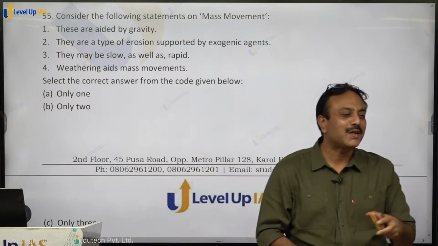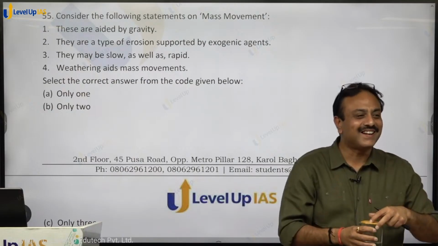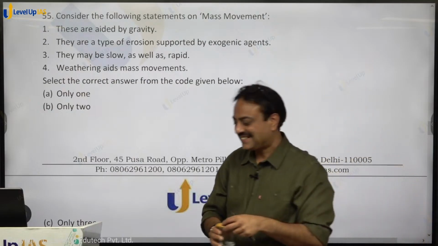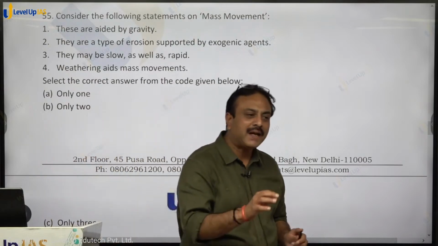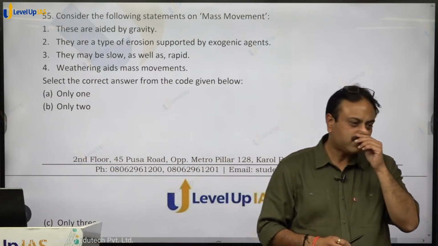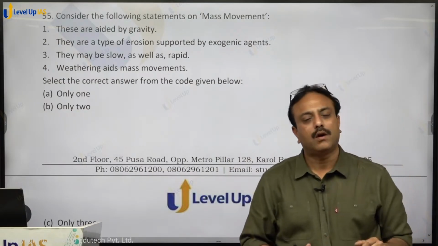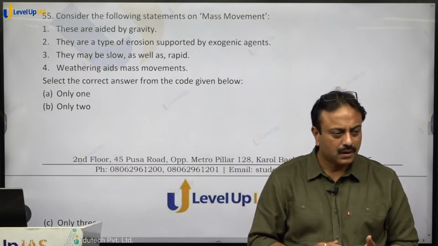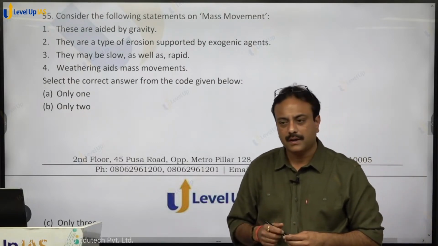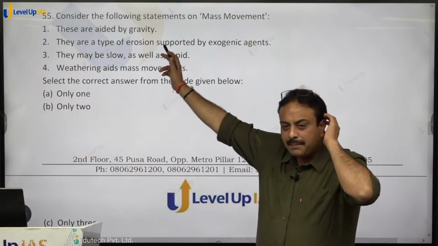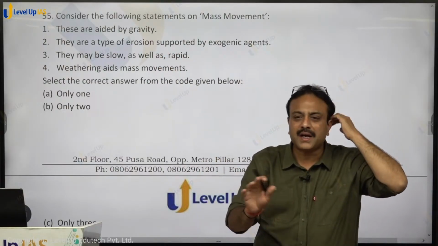आपने कितना लिखा, पढ़ के सुनाइए, मैं बता देता हूँ. इतना. अच्छा, I repeat the entire thing. The movement of material aided by gravity without any support of exogenic agents is called mass movement. So it is aided by gravity. Landslide takes place, mass movement, only gravity. पानी का, बारिश का कोई रूल नहीं.